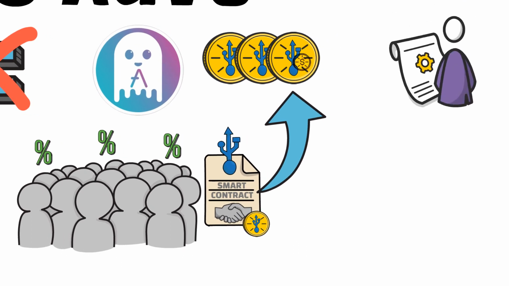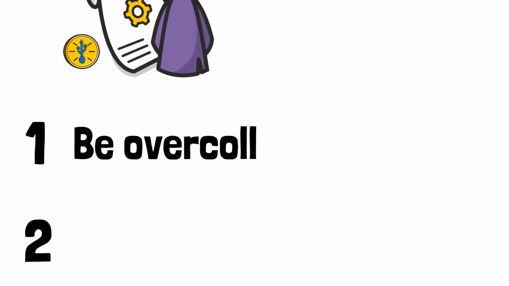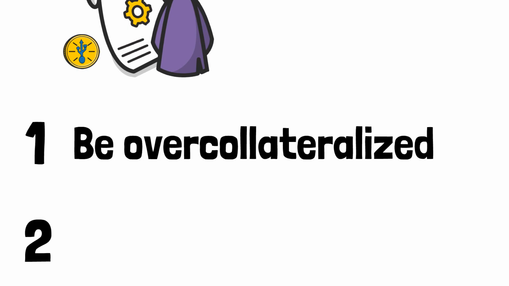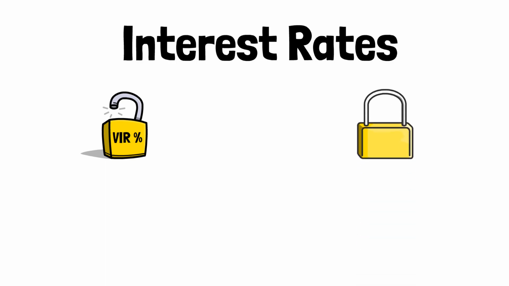This means that when you borrow from Aave, you are using depositors' money, and you need to do two very important things. Number 1, be over-collateralized. We'll explain this in a moment. And 2, when you pay back the loan, you also have to pay interest, which is normally between 2 to 3%. Interest rates. There are two types of interest rates, variable and stable.